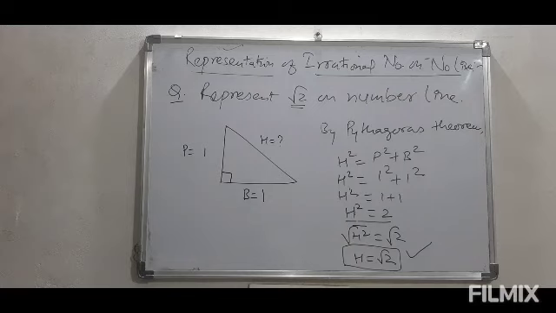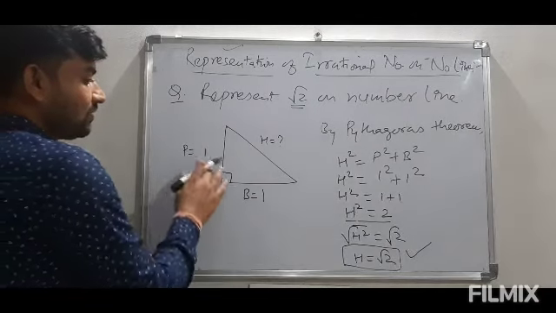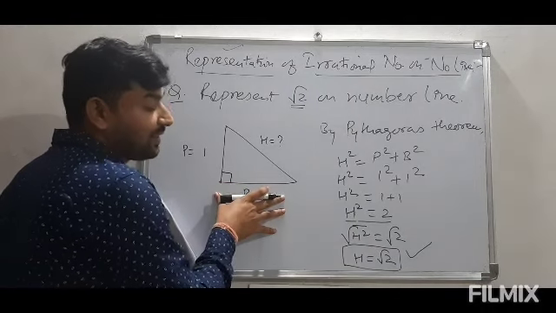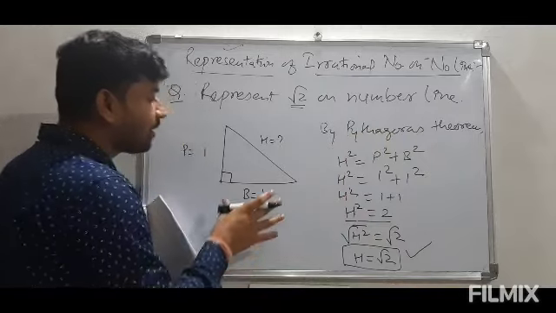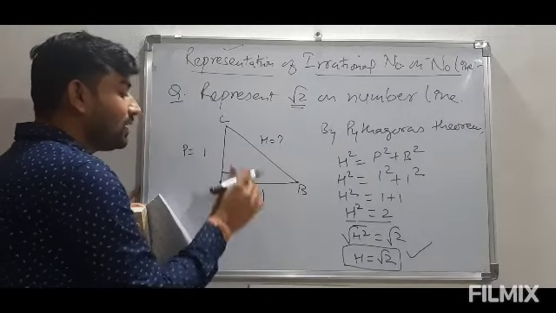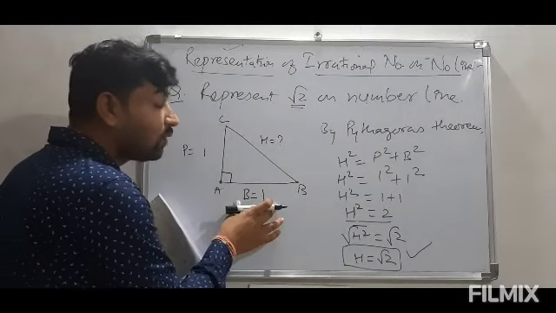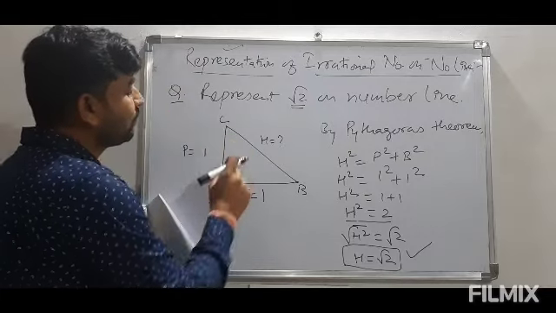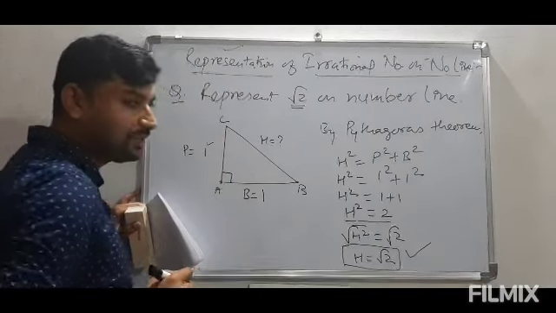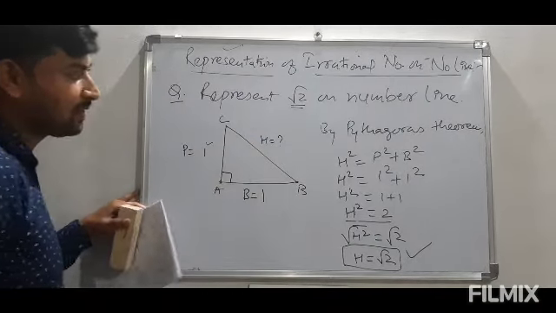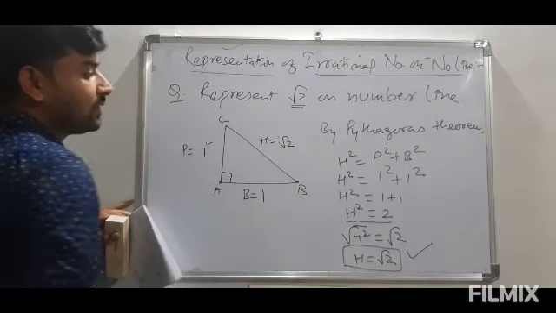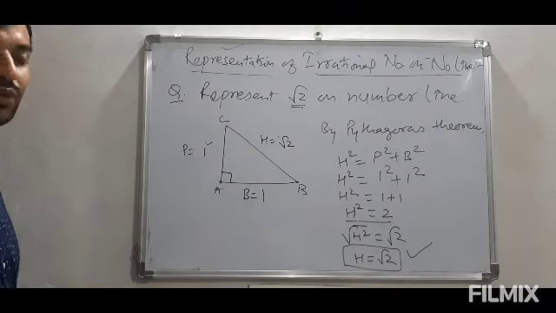Now this is quite useful to use this triangle. Now what I am going to do is, I will be placing this triangle on the number line, where I will be taking this base, let us call it AB. This base I will be taking as 1 unit on the number line, and again I will put a perpendicular AC on this base AB, and again I will take it as 1. Then we will use this hypotenuse there to prove root 2, because we are getting this hypotenuse as root 2 here. So I will be able to represent root 2 on number line.